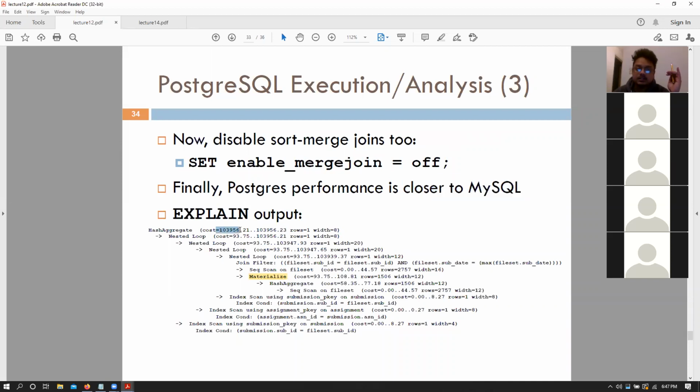And we see the cost has grown exponentially, right? It is now 100,000. But it still has some tricks up its sleeve. It has something called a materialize. So it does create a temporary table, materializes that temporary table to the hard drive and then loads that data back just to make its life a bit easier.